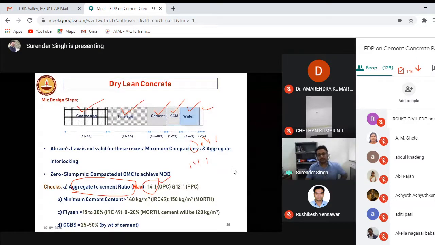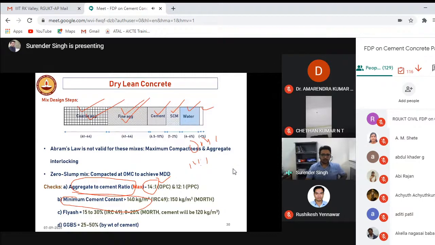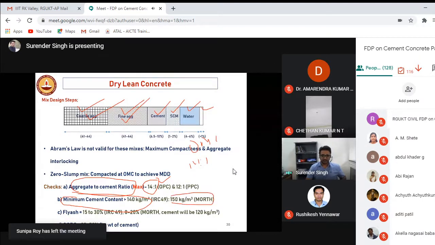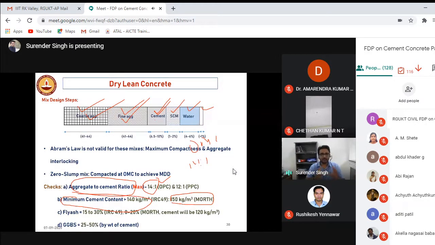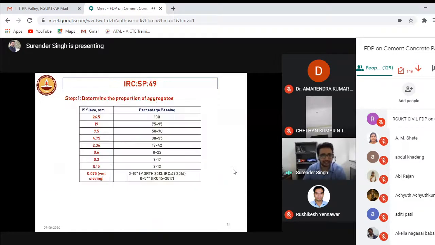Then select some cement content. Now you have assumed the coarse aggregate and fine aggregate. Then assume some cement content. Let's say it should be more than 150 kg as per most specifications, 150 kg per meter cube. Now you have selected the cement content as well. Mix coarse aggregate, fine aggregate, cement, do the Proctor test, and then find out the water content at which you are getting the maximum density, that is maximum dry density.